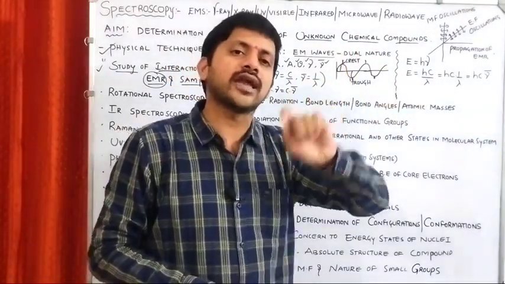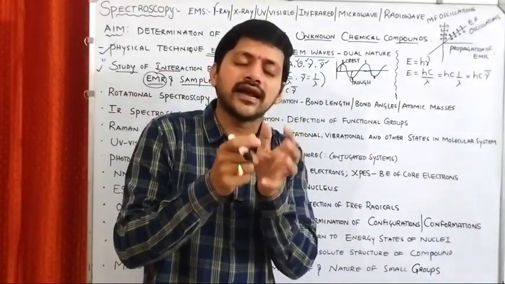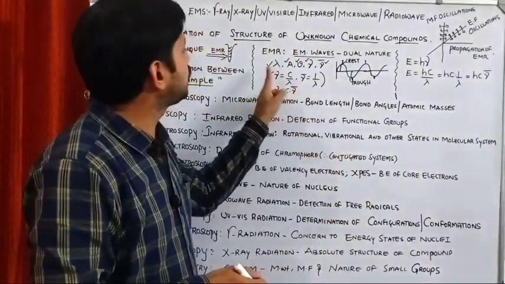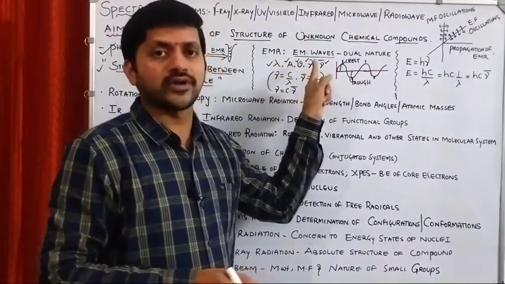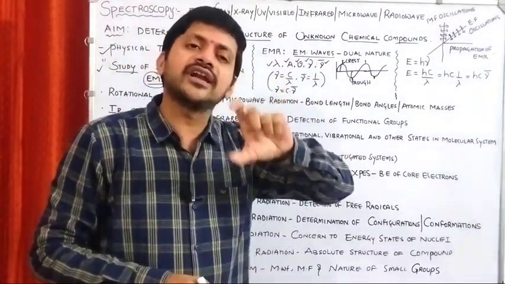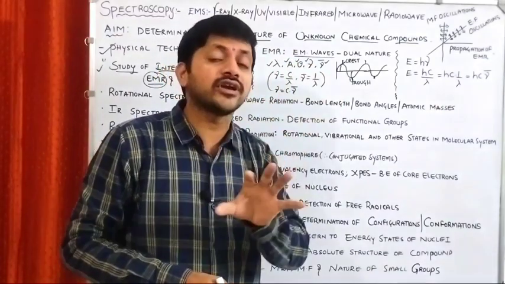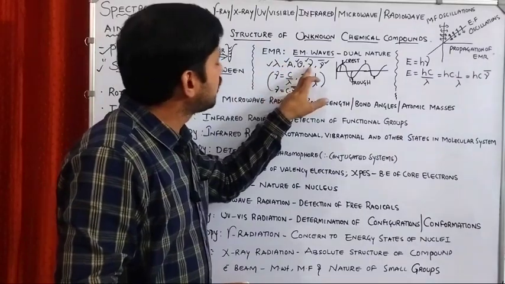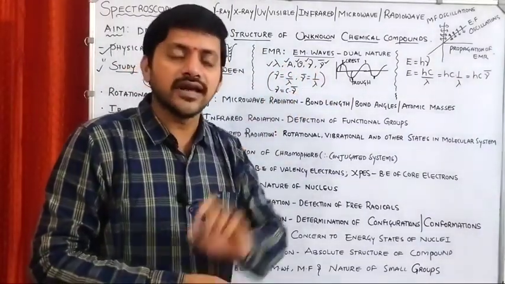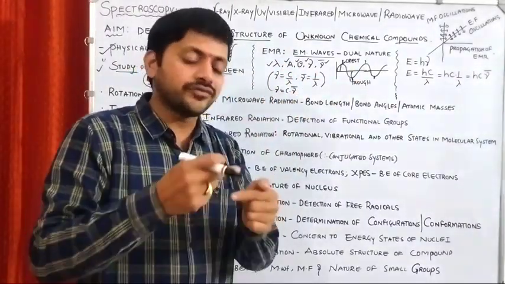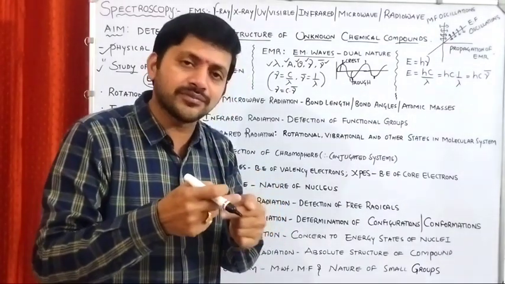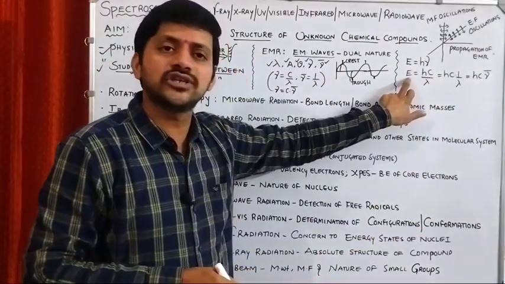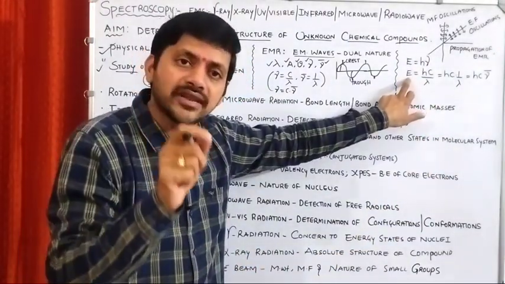So if you want to calculate the energy of any kind of electromagnetic radiation, what should we know? We need to know any one of these components. That's why in different spectroscopic techniques, we are using the terminology of wavelength, frequency, wave number, etc. So once we are using the wavelength, wave number, or frequency, what does it mean? Indirectly we are using the energy, right? So always keep it in mind.